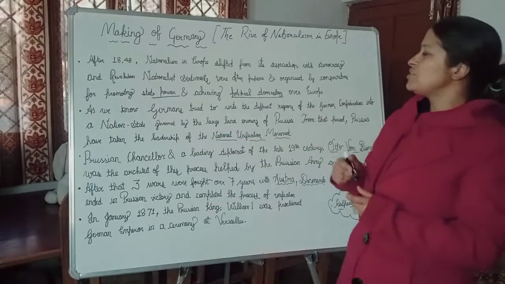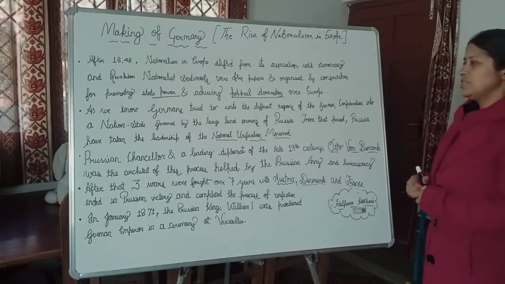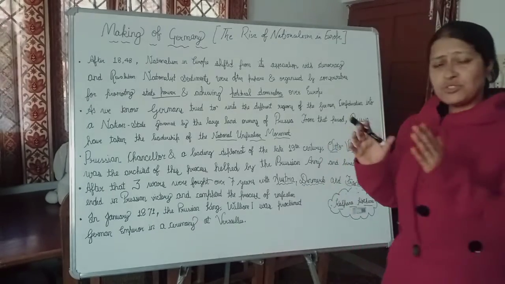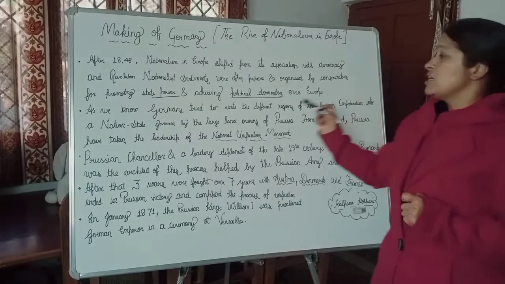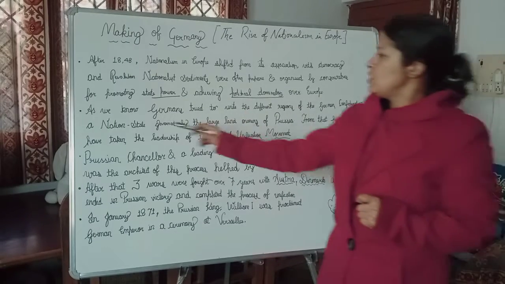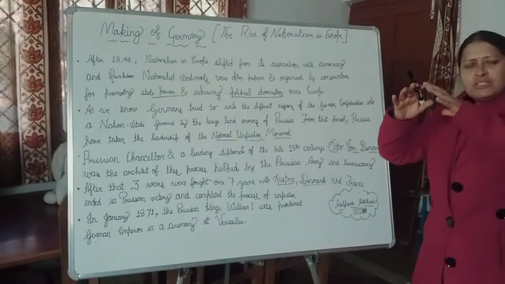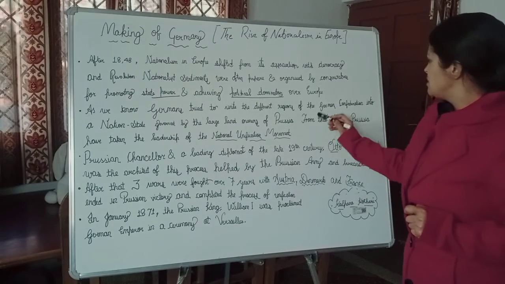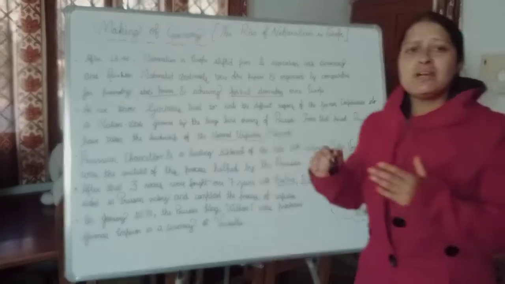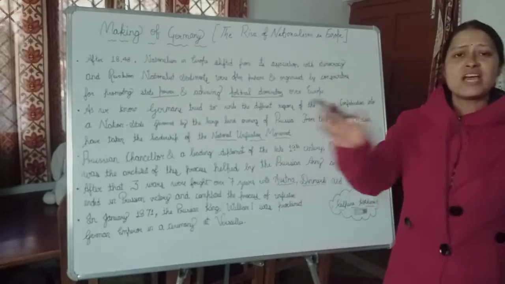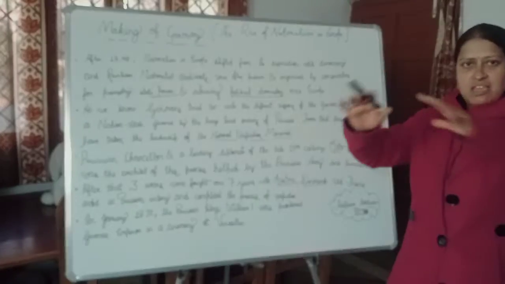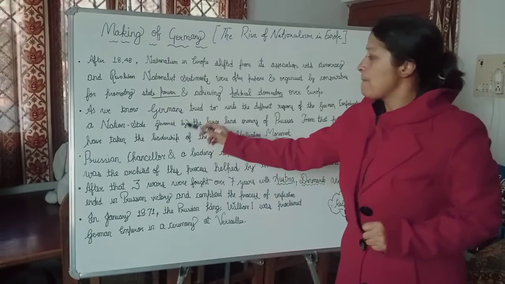As we know, first of all, the Germans tried to make the different regions that come under the German Confederation into a nation state. They wanted all the areas under the German Confederation to be connected or merged as a nation state, so that they would all come under the German empire.